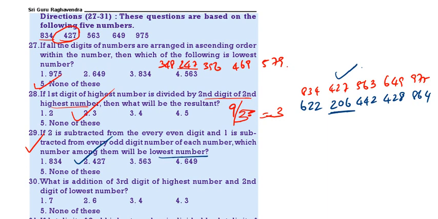Then see the next one. What is the addition of the third digit of the highest number? Highest number 975, third digit 5. And the second digit of the lowest number. Lowest number 427, second digit 2. So 5 plus 2 is equal to 7. 7 is the correct answer.